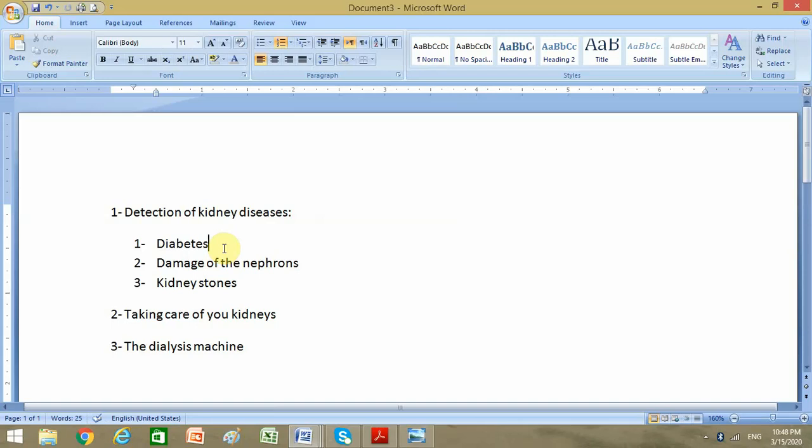Now, as soon as this amount of glucose increases more than 1.7 grams per liter in our blood, which is basically due to a malfunction in the pancreas or the liver, which are the regulators of blood glucose, the kidneys think that there's something abnormal and that they have to get rid of this glucose because now it's in a high concentration. And then they will start eliminating glucose through urine. So if I can detect the glucose that is found in urine, which normally should not be found in urine, then the person has a sickness called diabetes.